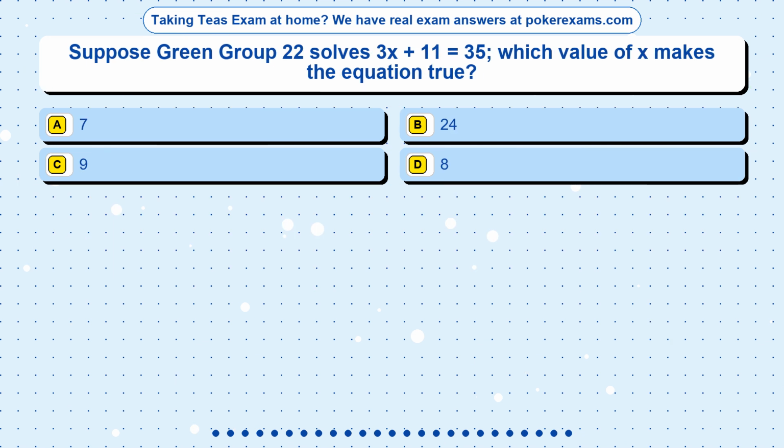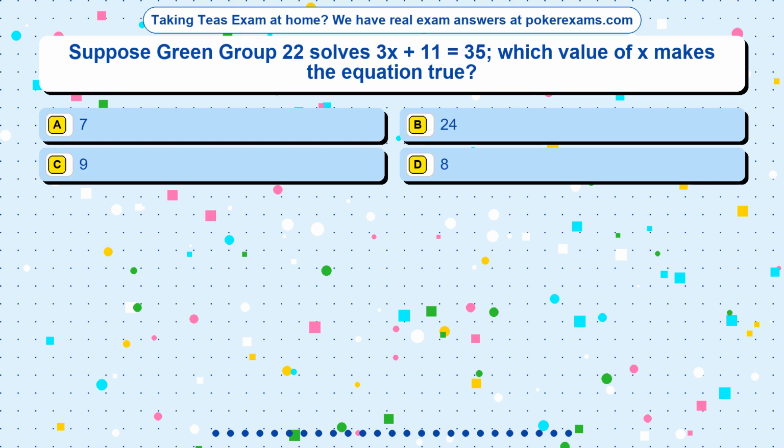Question 9. Suppose Green Group 22 solves 3x + 11 = 35. Which value of x makes the equation true? Option A, 7. Option B, 24. Option C, 9. Option D, 8.